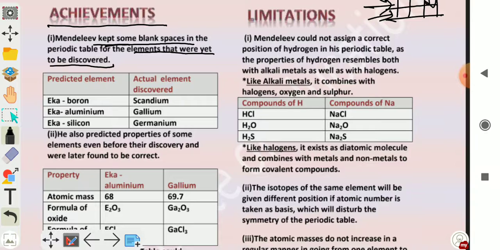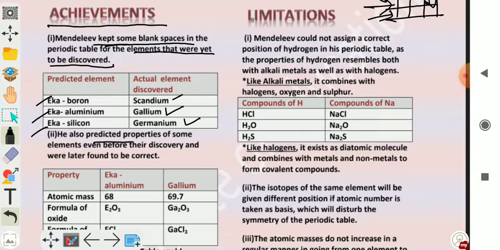He predicted the name of elements as Eka boron, Eka aluminum and Eka silicon. When the actual elements were discovered, the names were scandium, gallium, germanium.